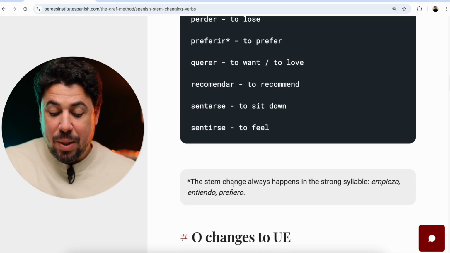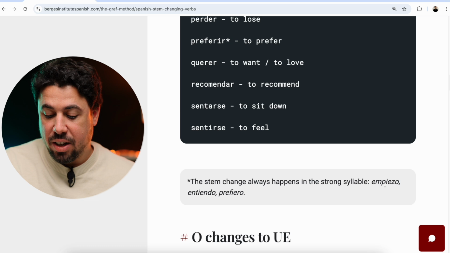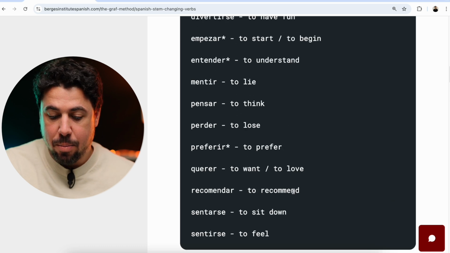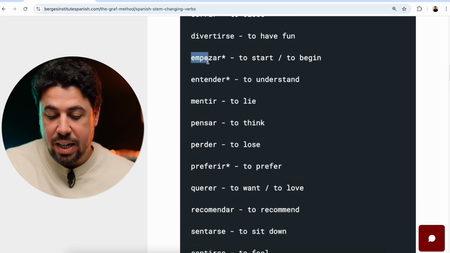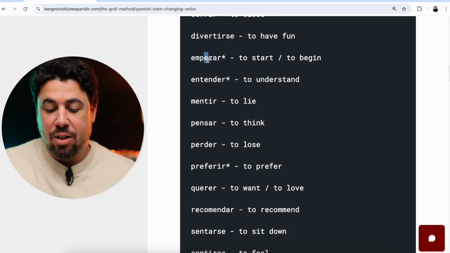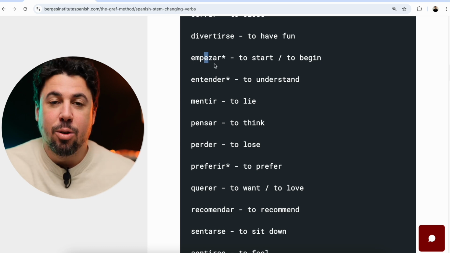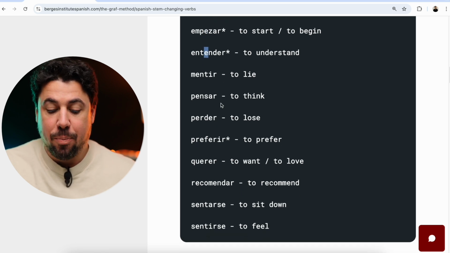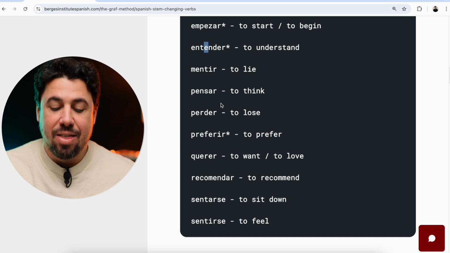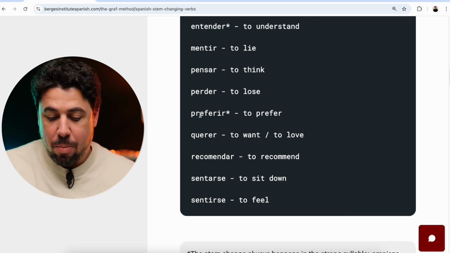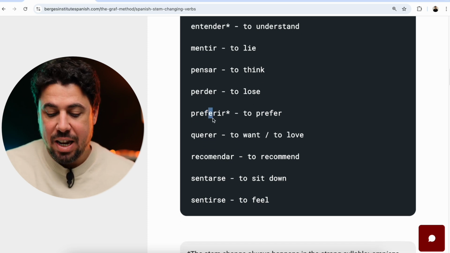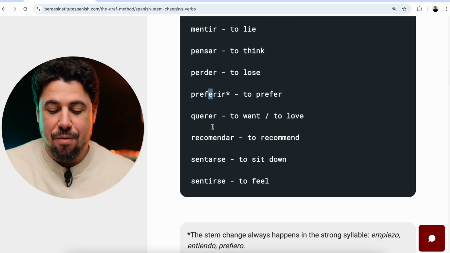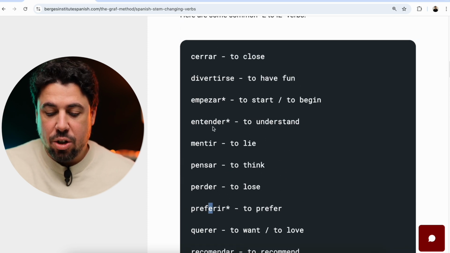It says, the stem change always happens in the strong syllable. With empezar, for example, it has two E's. It's this E that is going to change. When we say I start, we'll say yo empiezo. Same thing for entender. This is the E that's going to change. Yo entiendo. And same thing for preferir. It's the second E. Yo prefiero. Okay, so let's conjugate a few of them.